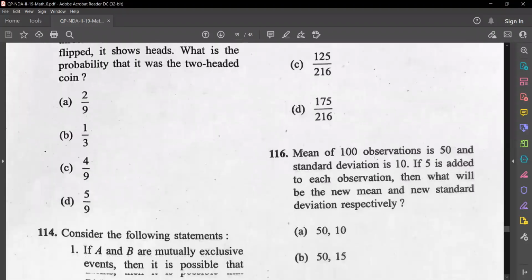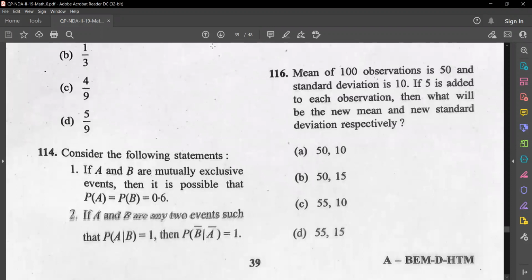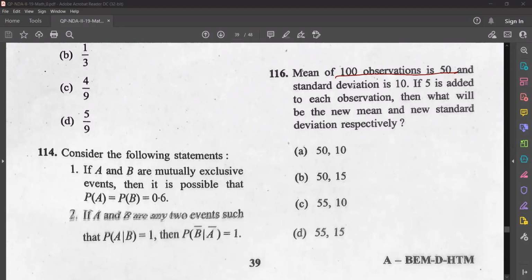Question number 116. Mean of 100 observations is 50, and standard deviation is 10. If 5 is added to each observation, then what will be the new mean and new standard deviation? Mean is 50. Now, if to each observation we are adding 5, then what is the new mean?